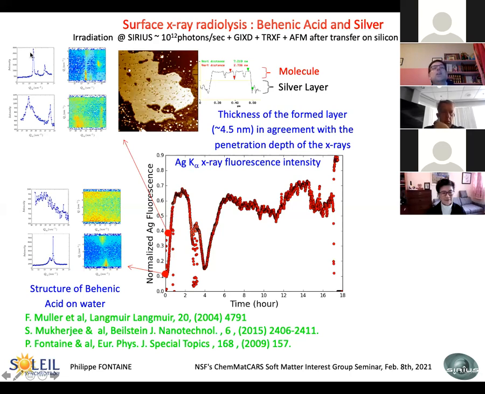They are very intense, so we think they are due to silver, but it forms a 2D system. So the silver crystal that is formed is oriented by the surface. At this point, we stop everything and we transfer onto a silicon substrate.